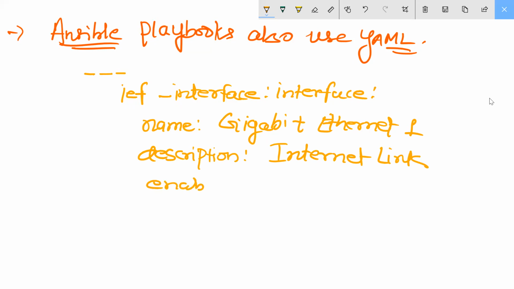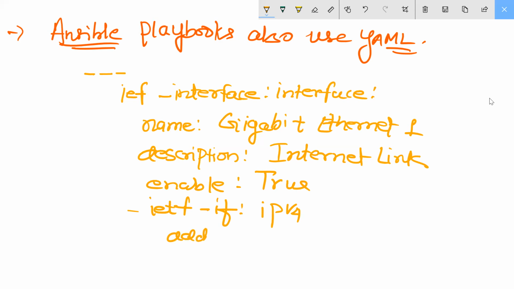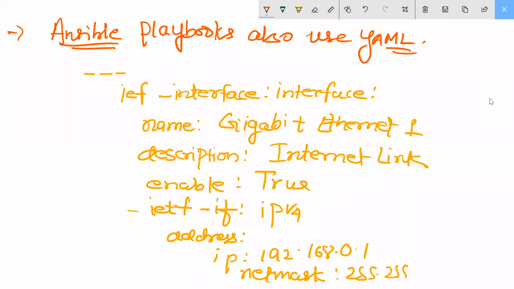Enable is what, guys? True. I need an IP address, I will use ipv4. Address maybe 192.168.0.1 and netmask 255.255.255.0. Done.